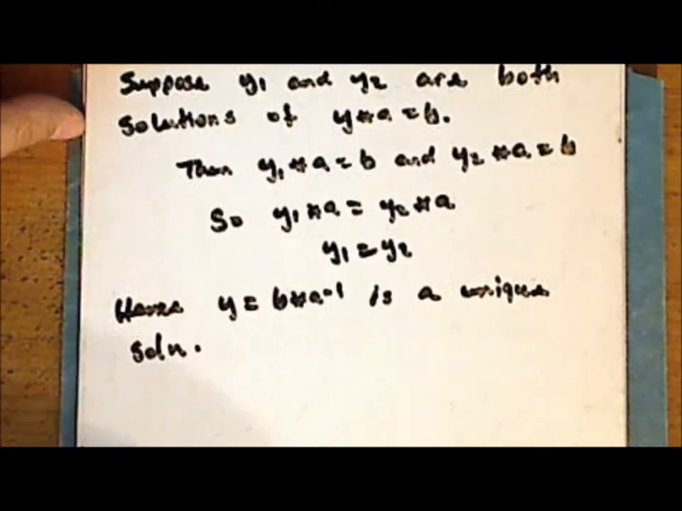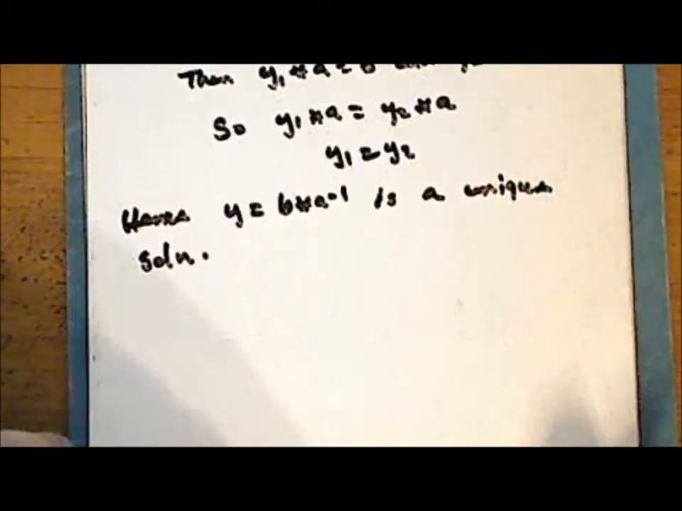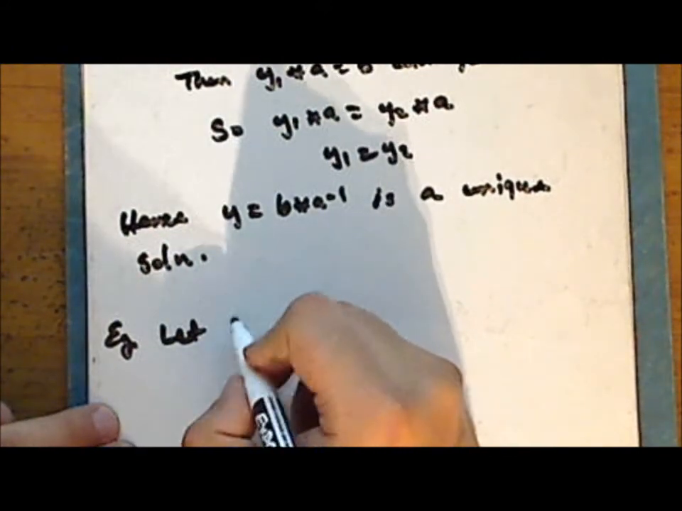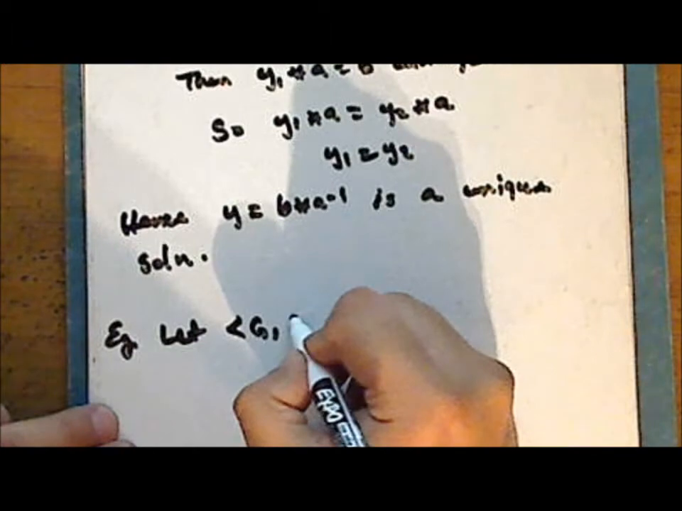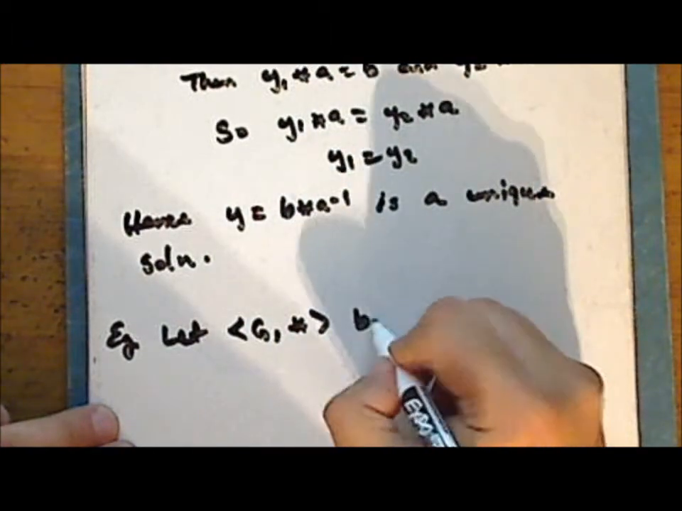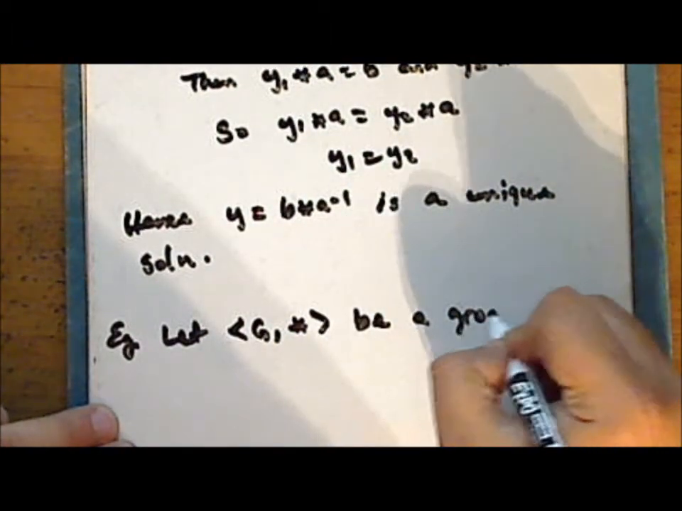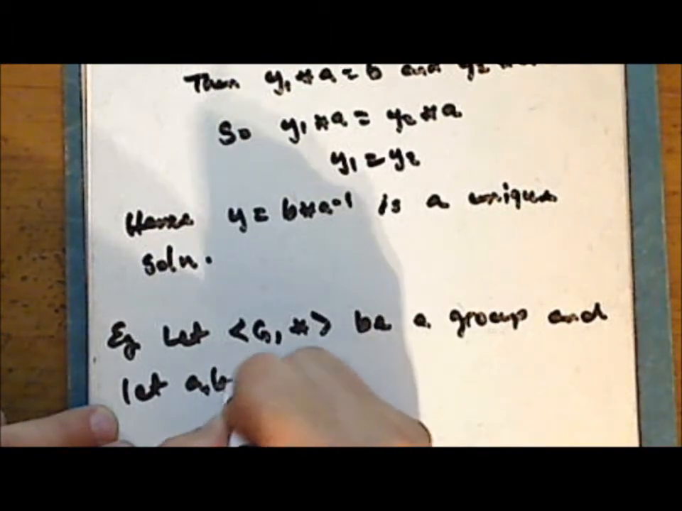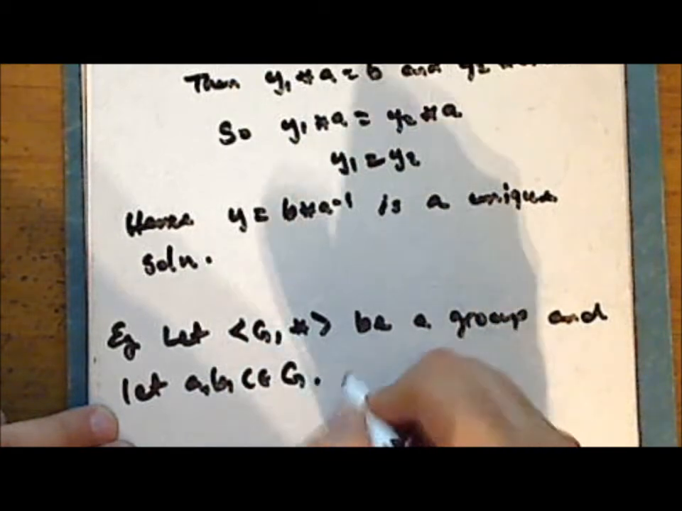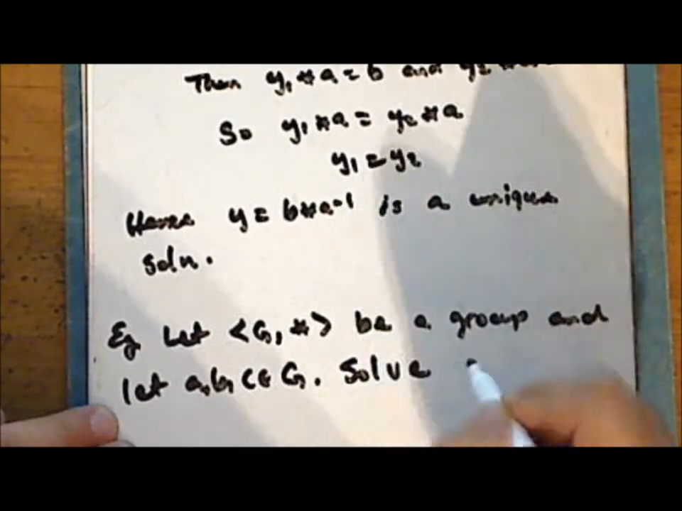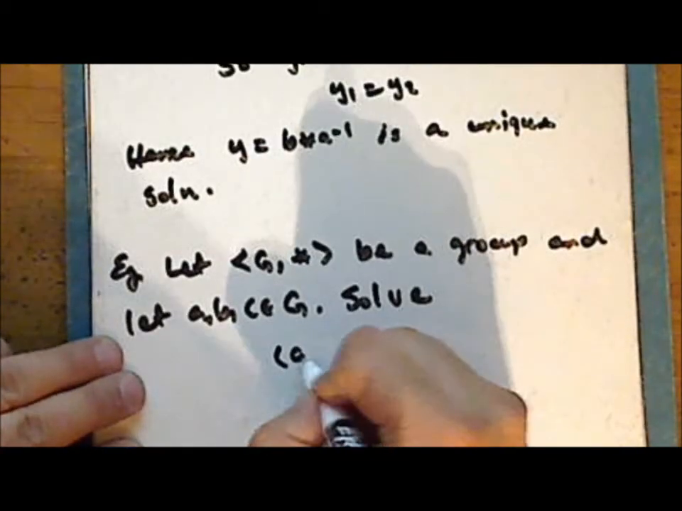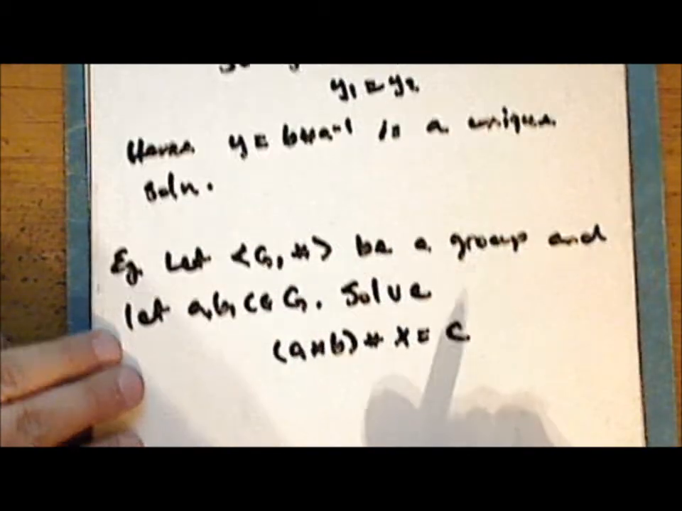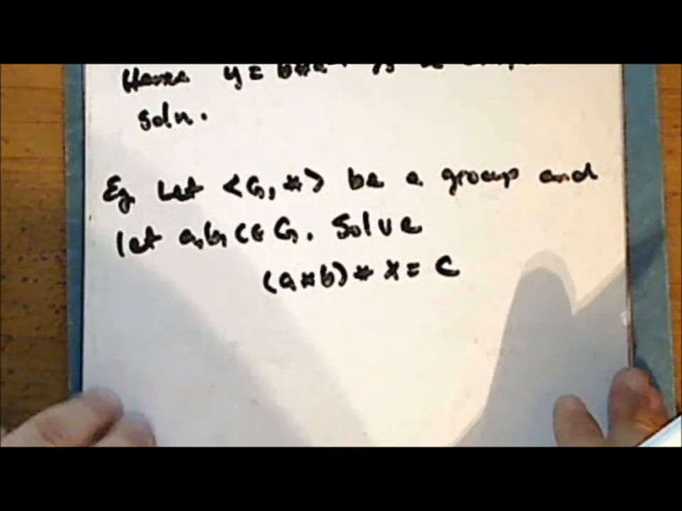All right, so let's look at an example. Let the structure consisting of G with the operation star be a group, and let the elements A, B, and C be in the group. Solve the equation: quantity A star B star X equals C.